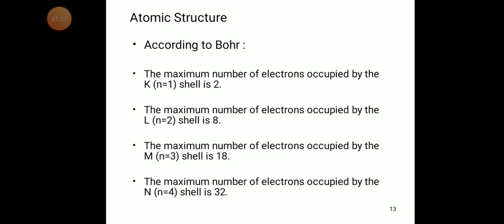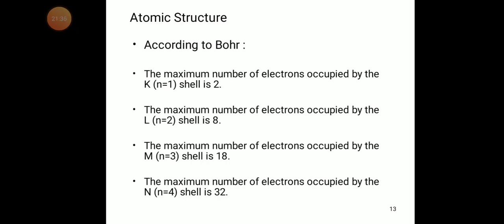the maximum number of electrons occupied by the K shell is 2. The maximum number of electrons occupied by the L shell is 8. The maximum number of electrons occupied by the M shell is 18. The maximum number of electrons occupied by the N shell is 32.